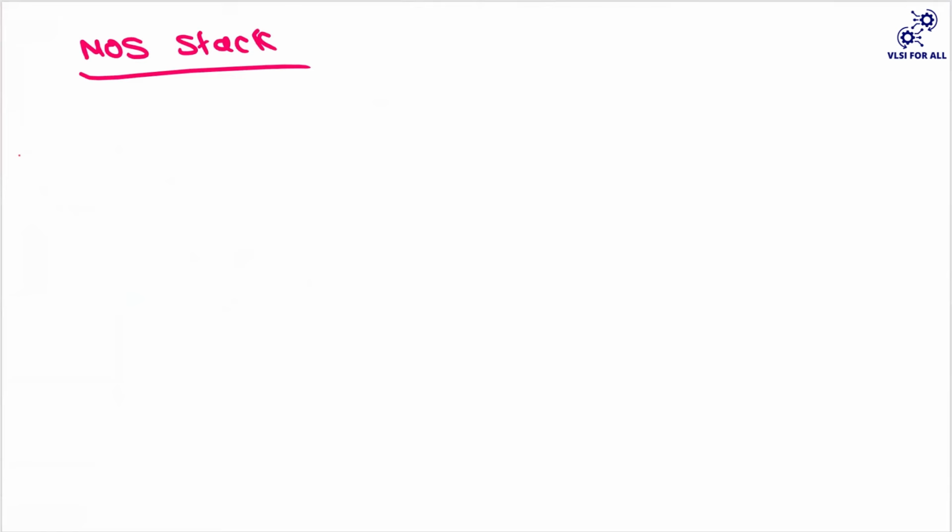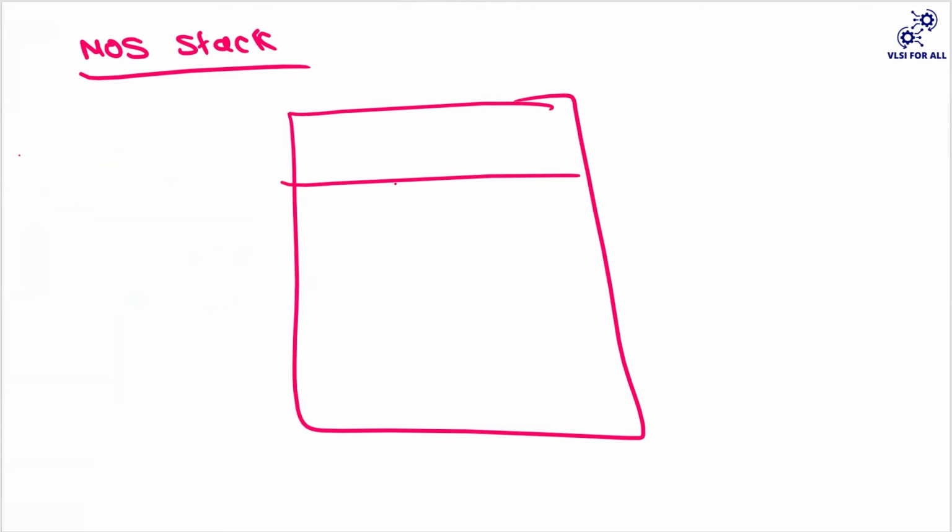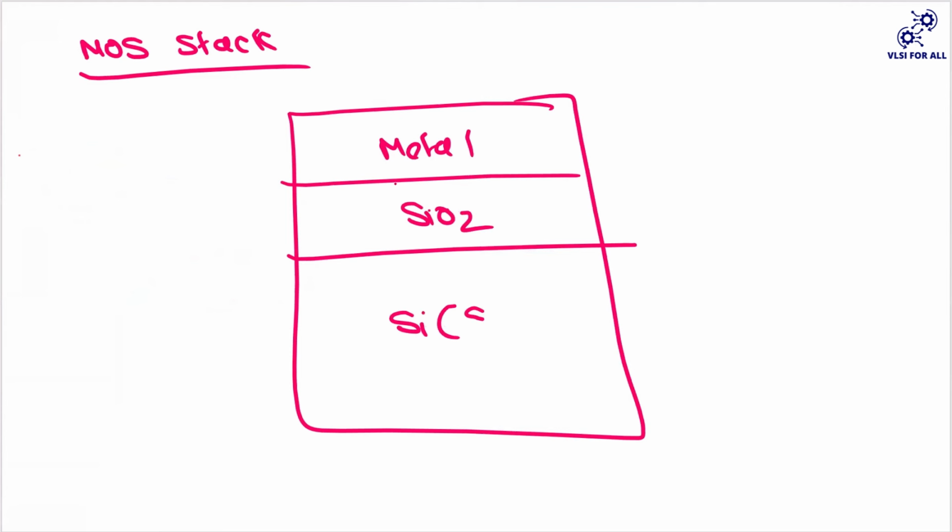If you observe here carefully, this is your metal and this is your silicon dioxide and this is your silicon, which is the substrate. And if you observe here carefully, your oxide is SiO2. So that is the advantage here, because since your substrate is silicon, you can directly do some kind of oxidation to this substrate. So you will do some dry oxidation and wet oxidation. Somehow you will get your SiO2. So that is the advantage of silicon.